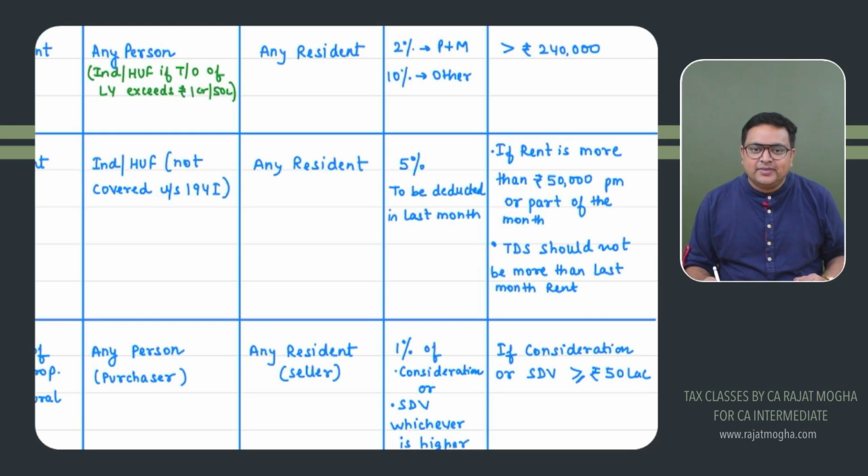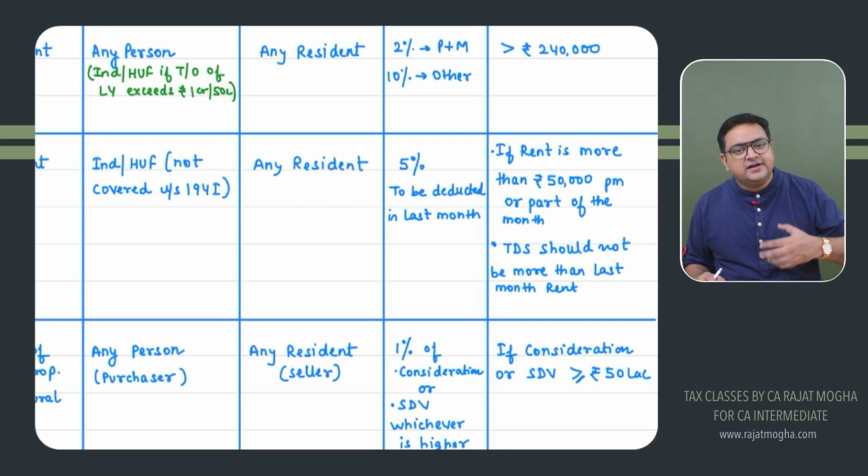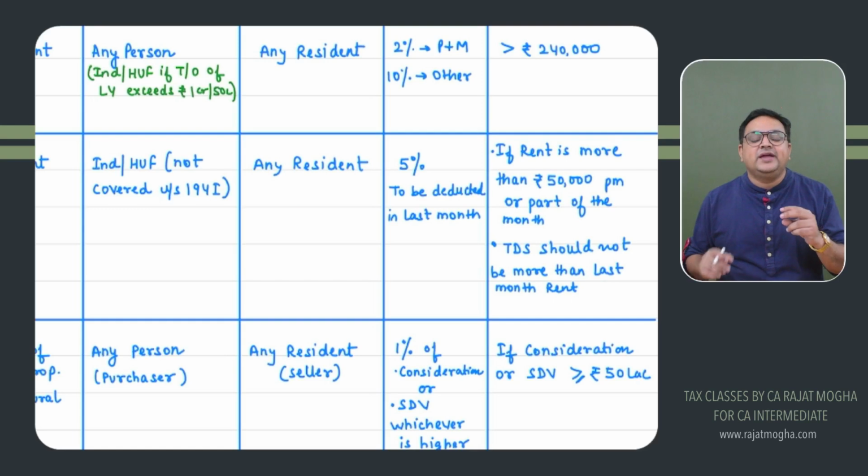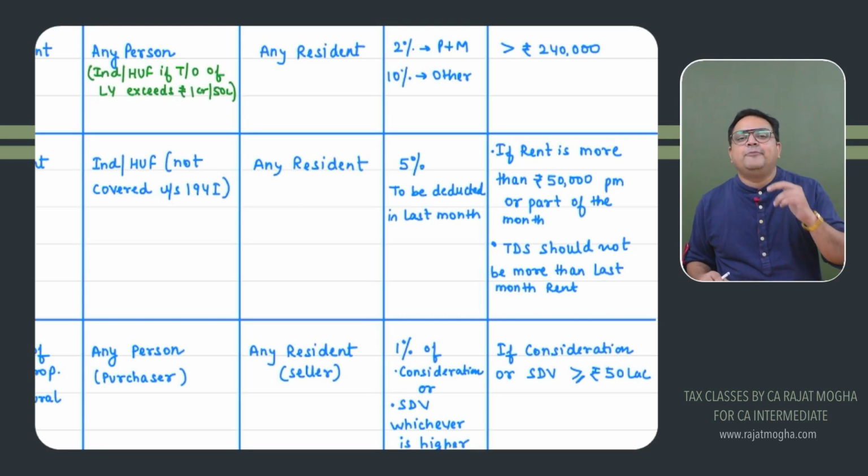Next important thing is that whenever you deduct TDS, it would be 5%, right? But we have a provision that if this assessee does not furnish his PAN number, then we can deduct TDS at the rate of 20% also. So please make sure that when you are deducting this, the TDS amount cannot exceed the rent of last month. Whatever is the rent of last month, your TDS should be limited up to that amount.